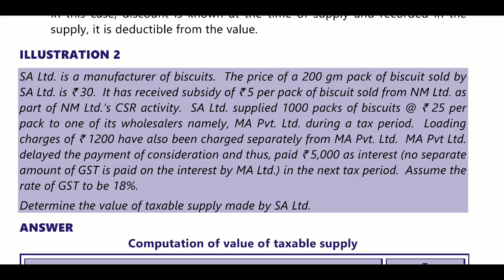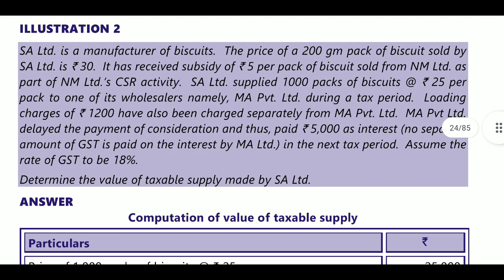Next, MA Private Limited delayed the payment of consideration and thus paid 5000 as interest. No separate amount of GST is paid on interest by MA Limited. In the next tax period, assume the GST rate will be 18%. For the interest on delay, the delayed amount collected falls under section 15.2d, and it will be added to the value.